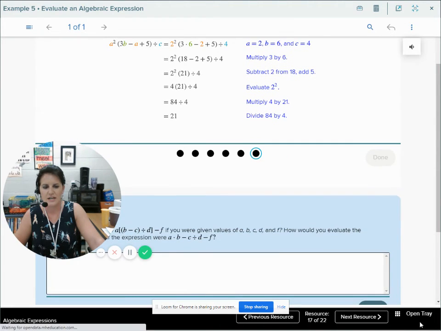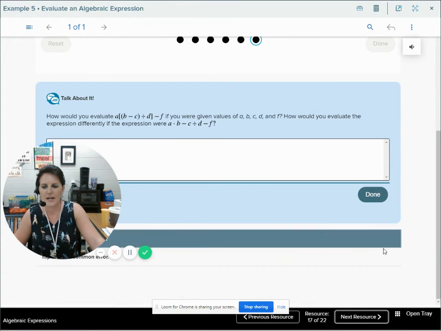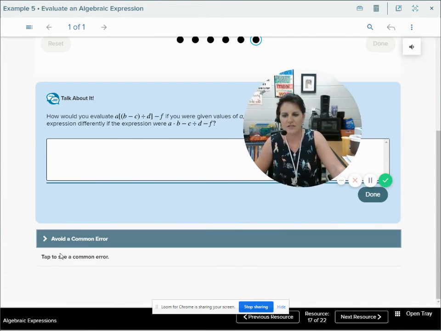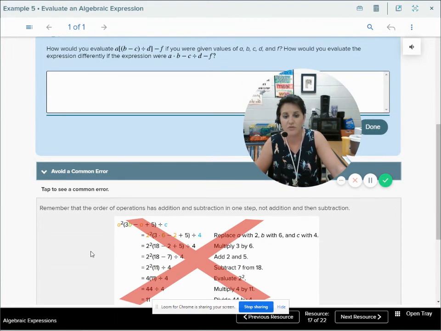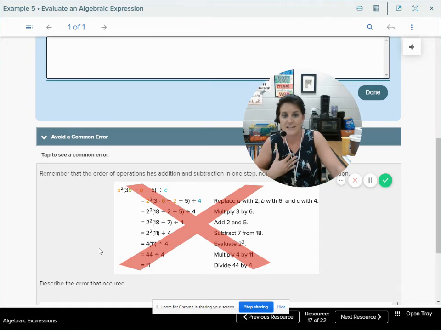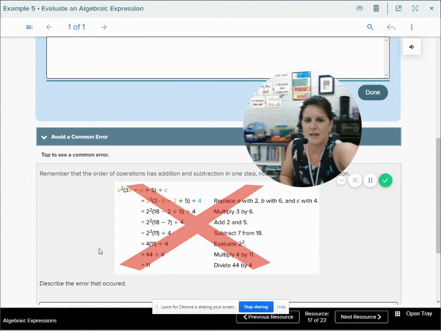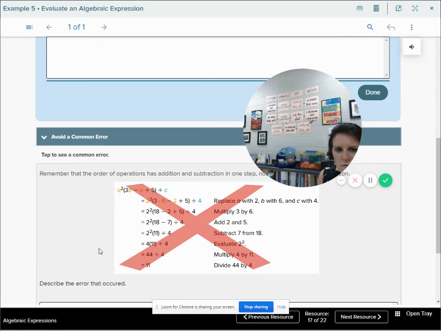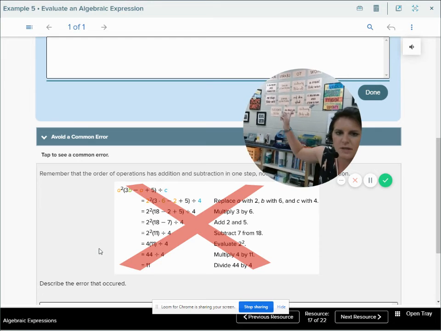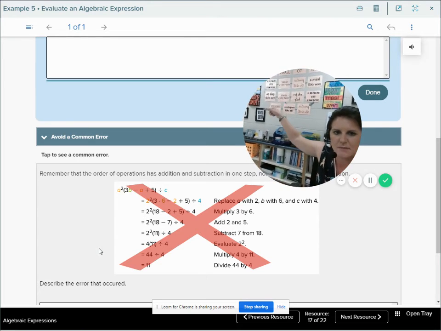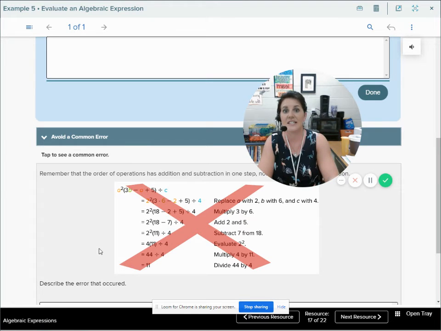And we are done. All right, let's look at some common errors. I like to look at these because if I know that somebody else is always making a mistake, then maybe I can learn from it and I won't make that same mistake. And remember, I talked about this in class, and I realize this is backwards to how you would read it. But look up here, making mistakes. It's okay to make mistakes. Mistakes are a part of math.